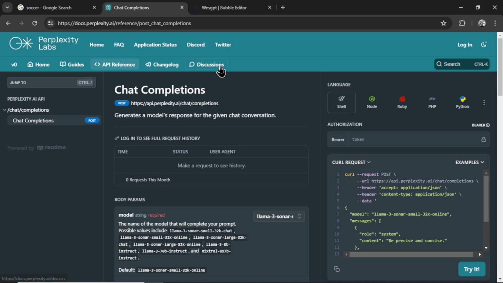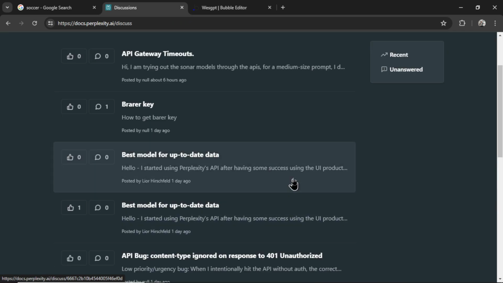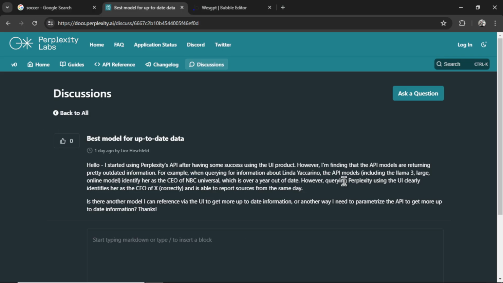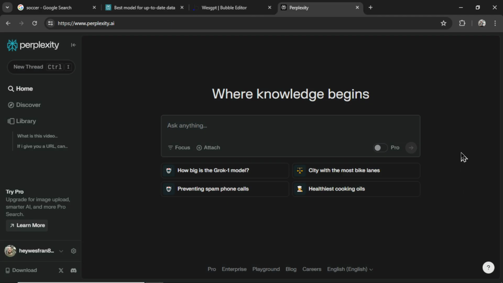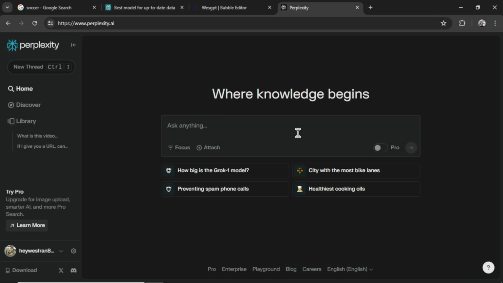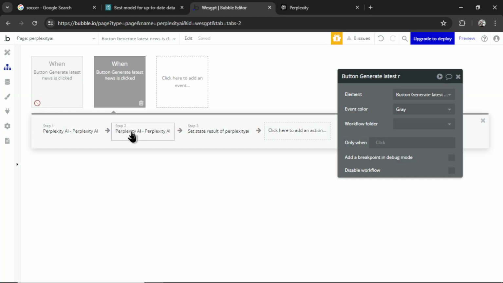When I clicked on the discussions tab, I noticed a lot of people saying the same thing. "I'm having success using the UI product. However, I'm finding that the API models are returning pretty outdated information." What this user is talking about is when he makes a search on Perplexity.ai, he gets the results that he wants, but when he uses the API, he gets outdated information.